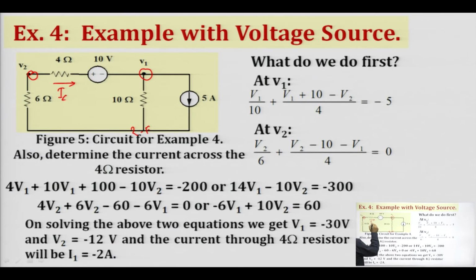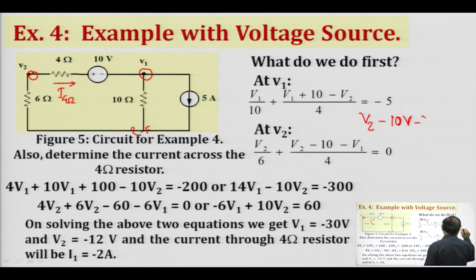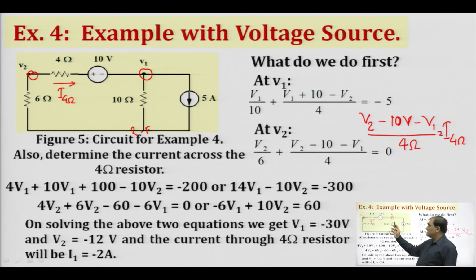Suppose we want to determine the current through the 4 ohm resistance. Directly we can see that we can write this equation: V2 minus 10 volt minus V1, divided by the value of resistance, that is 4 ohm. It will give us the current across the 4 ohm resistance. So the current through this resistance will be the potential drop divided by this value.